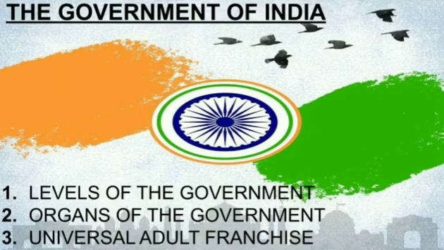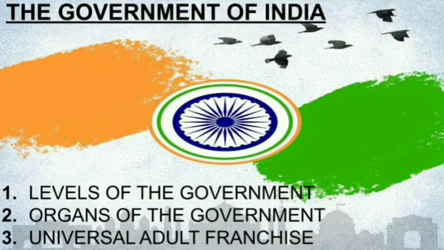So which are the three organs of the government, children? Remember in line: legislature, executive and judiciary. Legislature makes the rules and regulations for the state or for the country. Then the executive implements, meaning it sees whether the law has reached everywhere or not. And third is judiciary, which maintains discipline, maintains law and order in the country.